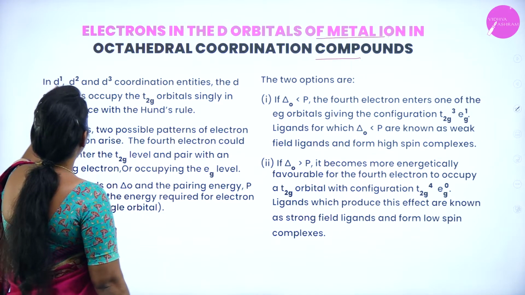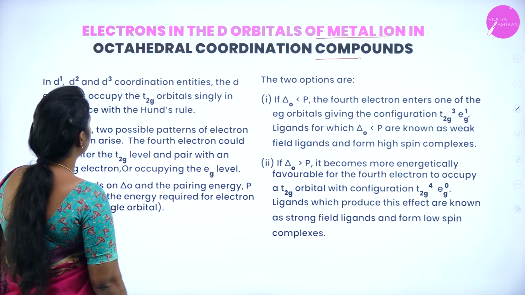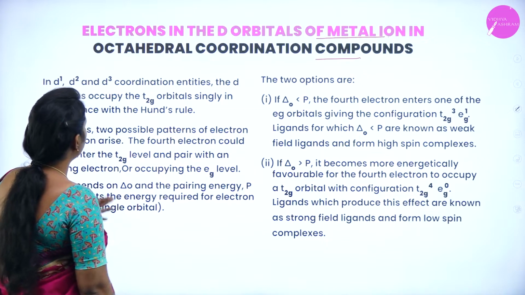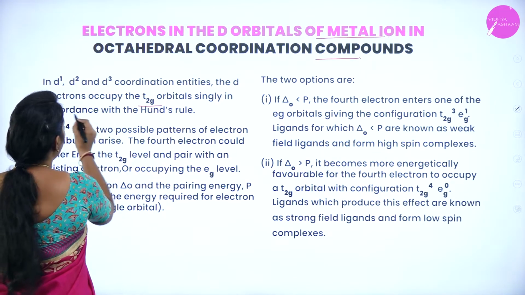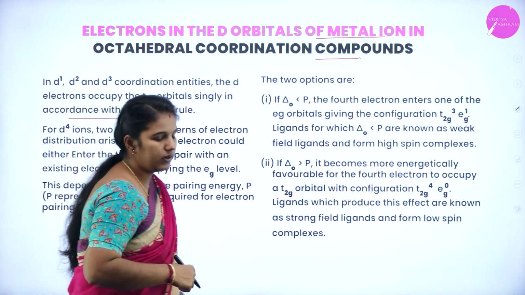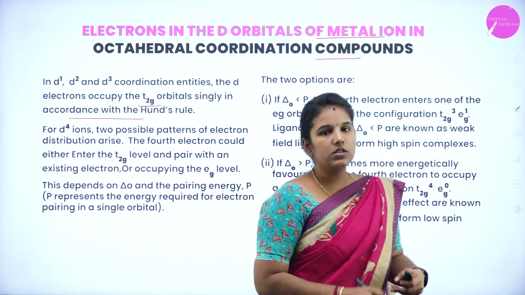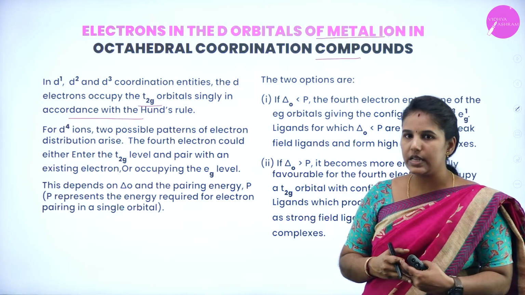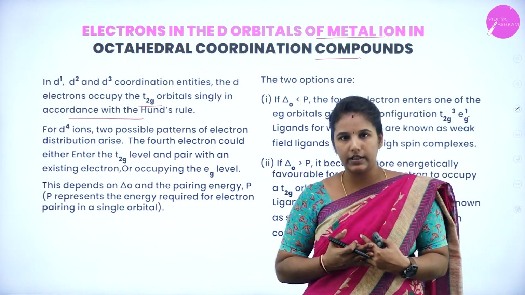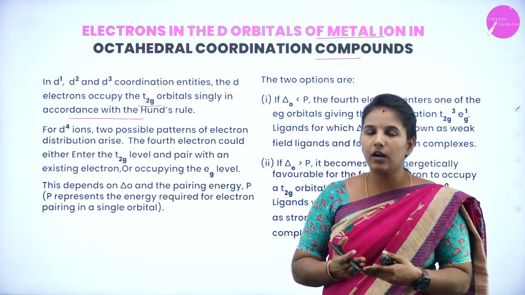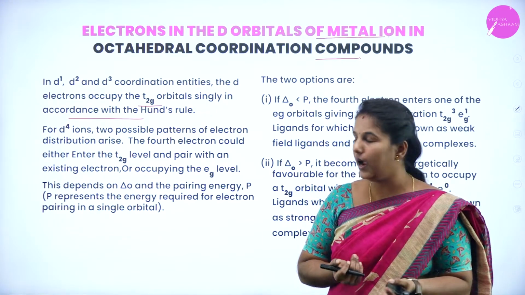Okay, in d1, d2 and d3 coordination entities, the d electrons can occupy the t2g orbitals singly according to Hund's rule. Is it right? Yes. So what does Hund's rule say? If 1, 2 or 3 electrons are there, the filling of electrons will take place according to Hund's rule.